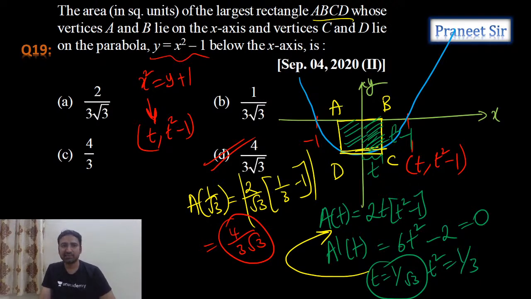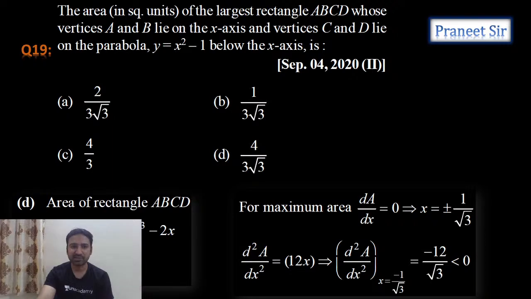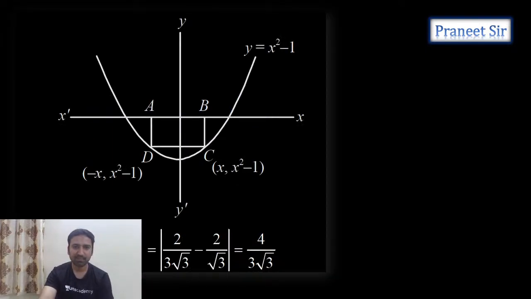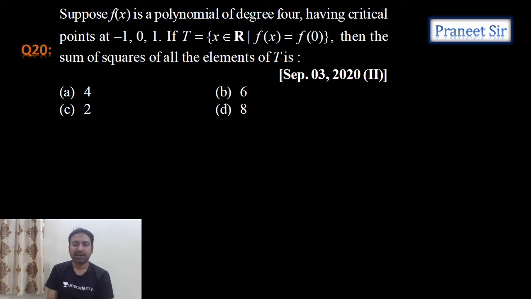That's what he is asking: what is the largest area? So we just calculated the area in terms of t, differentiated, equated to 0, and got the t value as 1 by root 3. If you substitute the t value 1 by root 3, we get the largest value of this area. So the fourth option is the answer. Right, next question.